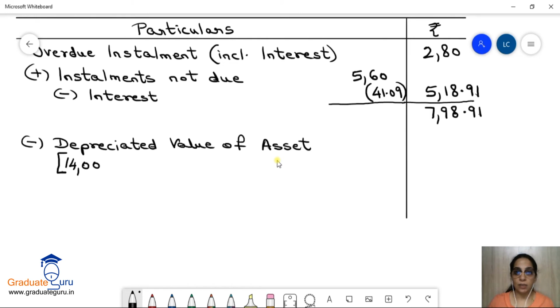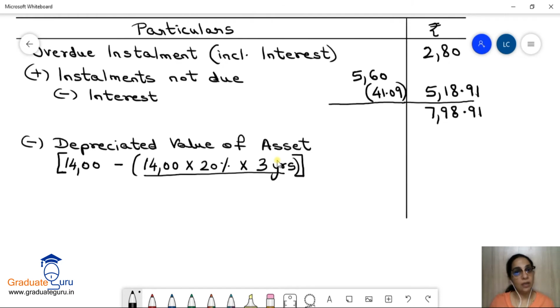1400 lakhs, right? Minus depreciation B, the depreciation also we will calculate on that only. So 1400 into 20%, and what did we count? Number of years? 3 years. So ये हो जाएगा हमारा depreciation, and that we will subtract from the cash price of 1400 lakhs.